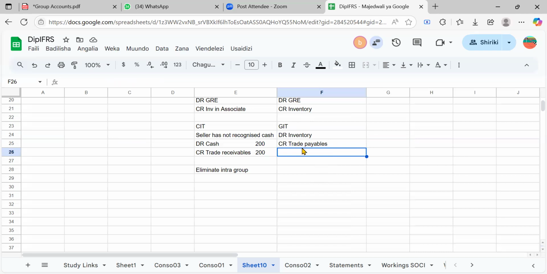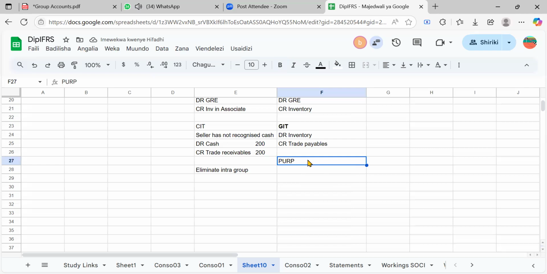The point to note on goods in transit is this. Remember, all of these goods have not even reached. So there will be a provision for unrealized profit. You remember the provision for unrealized profit. It is the goods which have been sold within the group and have not yet gone out of the group.